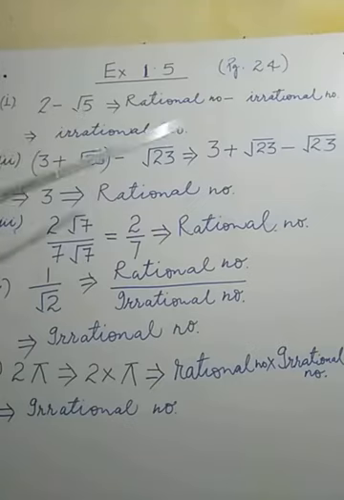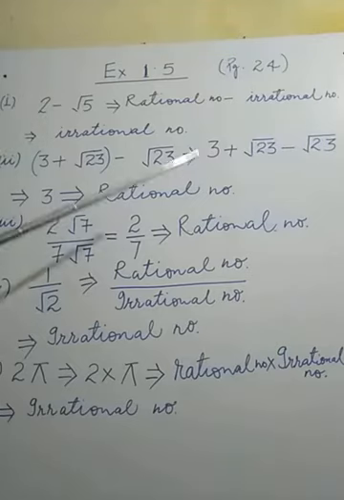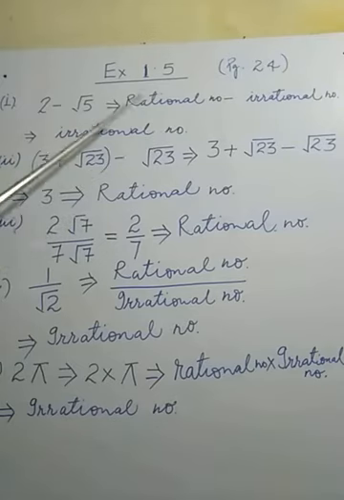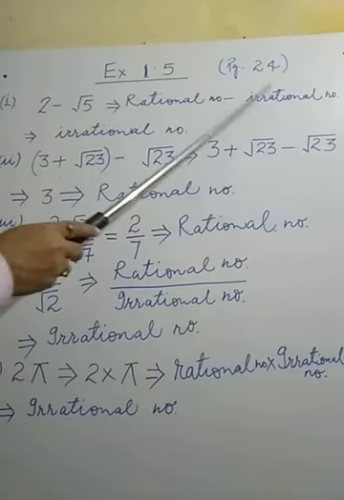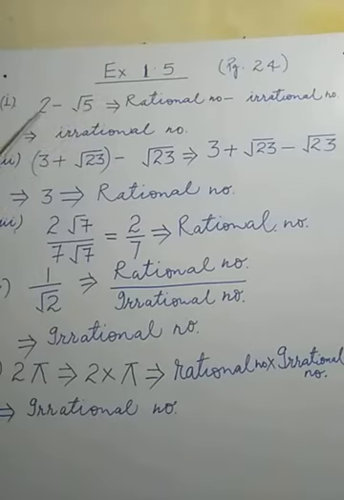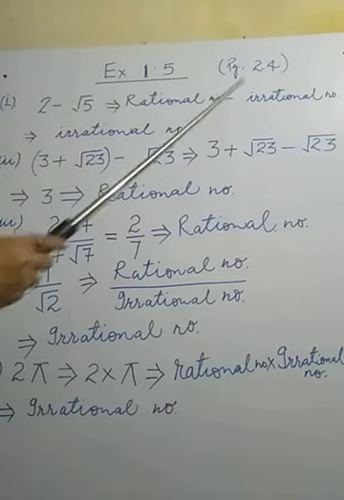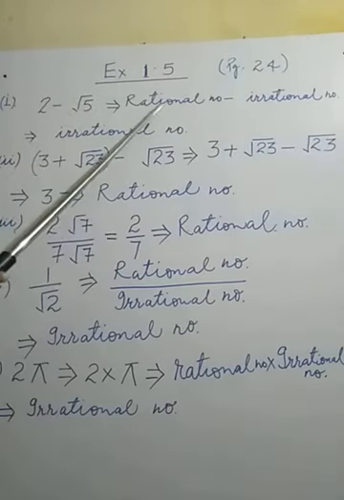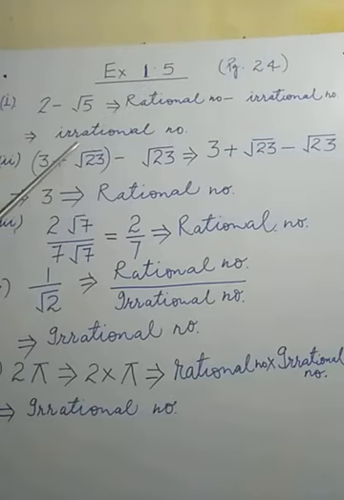What will happen when an irrational number is subtracted from a rational number? In other words, what is the difference of rational and irrational numbers? You know, rational number minus irrational number is there. 2 is a rational number minus an irrational number. If an irrational number is subtracted from a rational number, the resultant is always an irrational number, because the difference of a rational and an irrational number is always an irrational number.